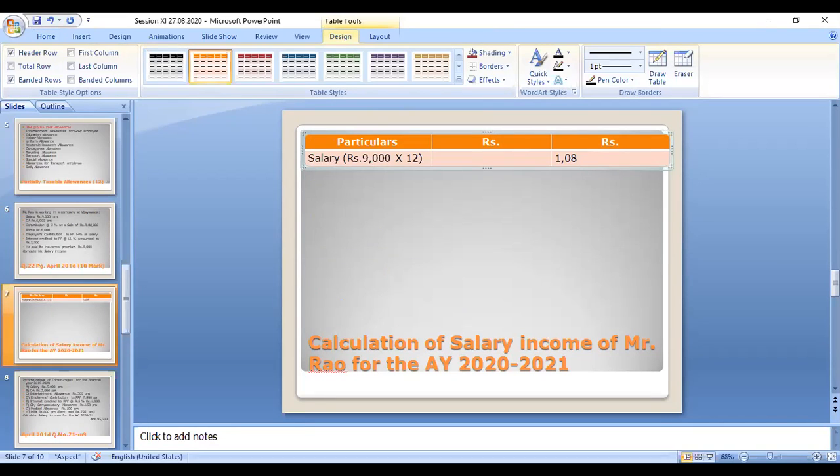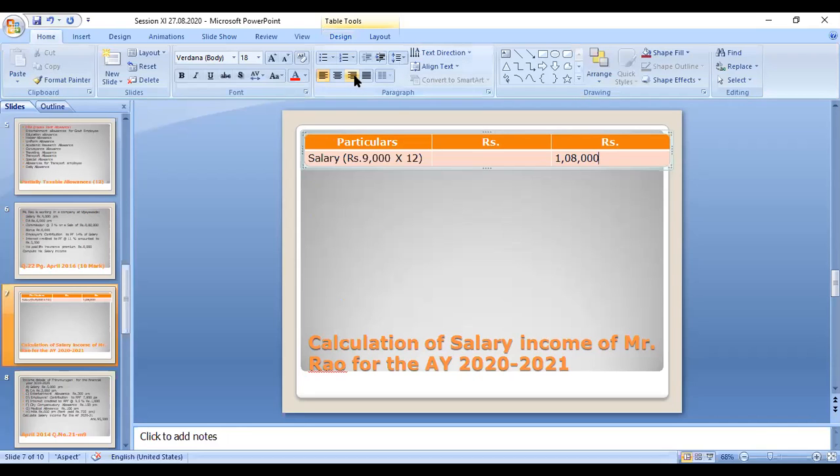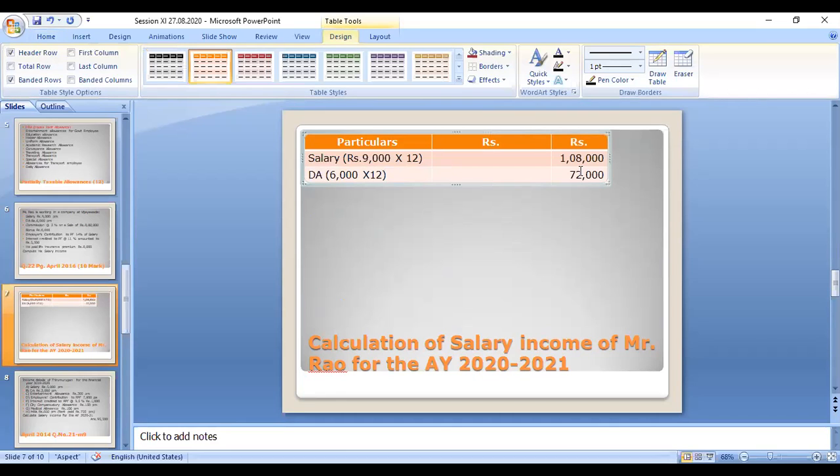1,08,000, it is taxable, right? So this is a taxable salary. Next is DA, the dearness allowance. The dearness allowance received is 6,000 per month. If you multiply with 12, that amount is 72,000. So this whole 72,000 is taxable income received from the employer.